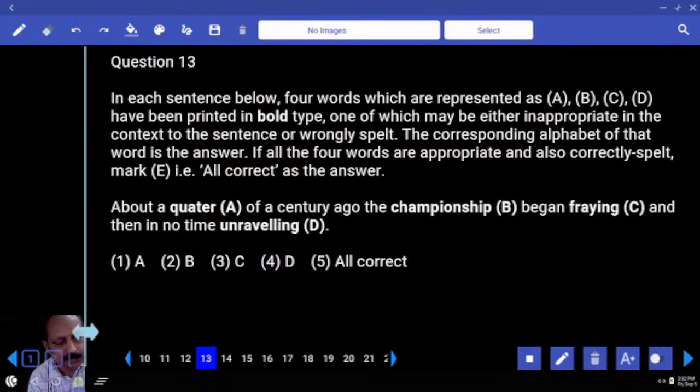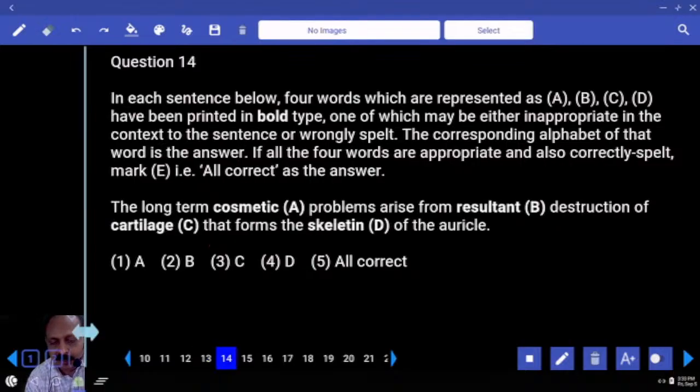Unraveling, underline. Pray, underline. Praying, one of the meanings, getting disturbed, getting troubled. He has been prayed. In a way, he has been troubled. And unravel means open up, become public, unveil. But unravel goes with a different context. Unraveling means making something open to public. Have you got the meaning?